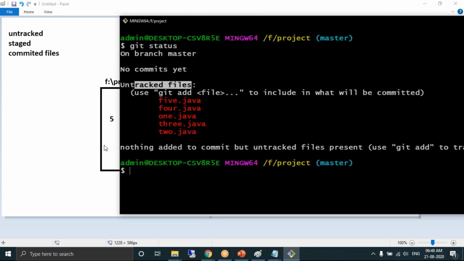Can we use putty for git commands, or do we only need to have the Git Bash terminal? Git Bash. Oh, okay.